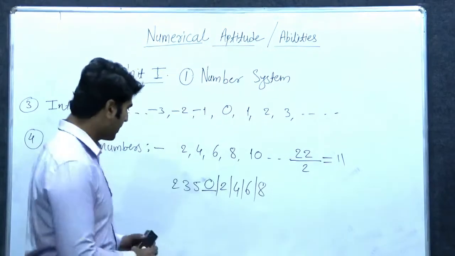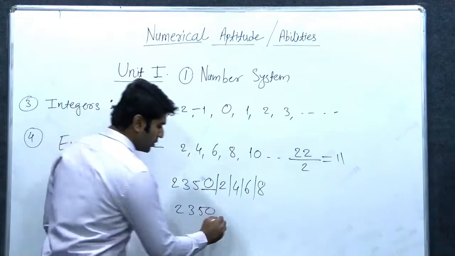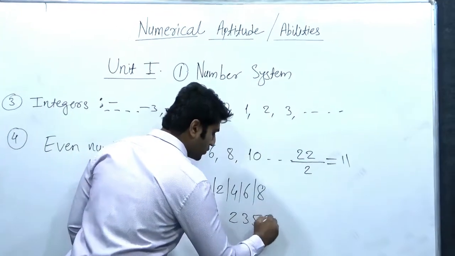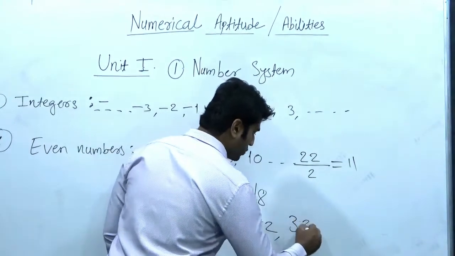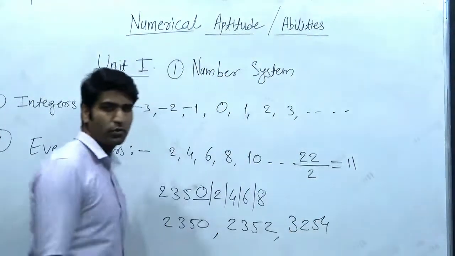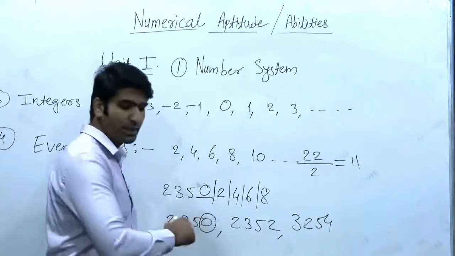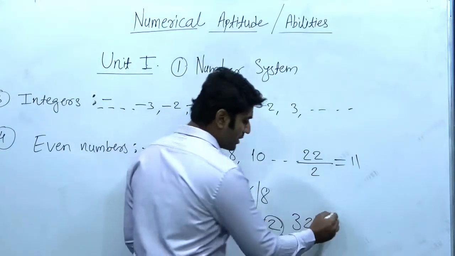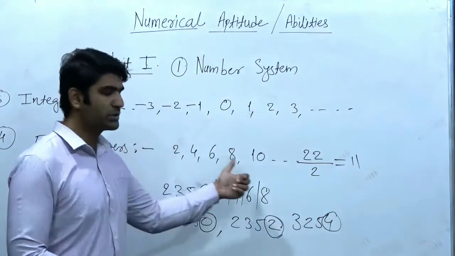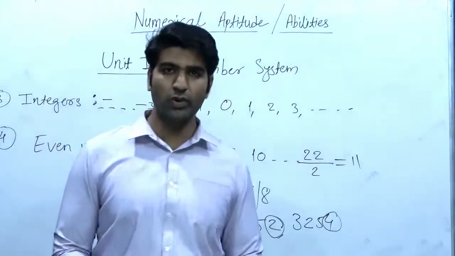So remember, 2350 is an even number, 2352 is an even number, 3254 is also an even number. We only check the last digit, that is the unit digit. If the unit digit is any of 2, 4, 6, 8, 0, then that number is an even number.